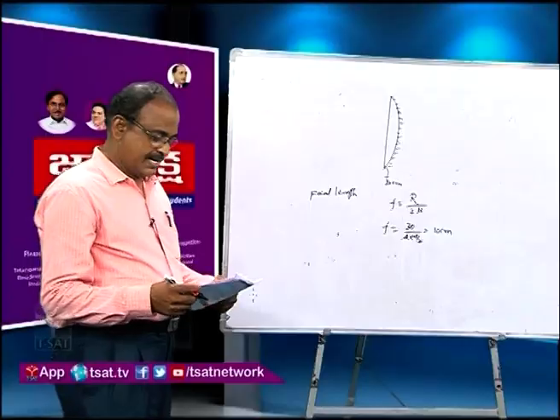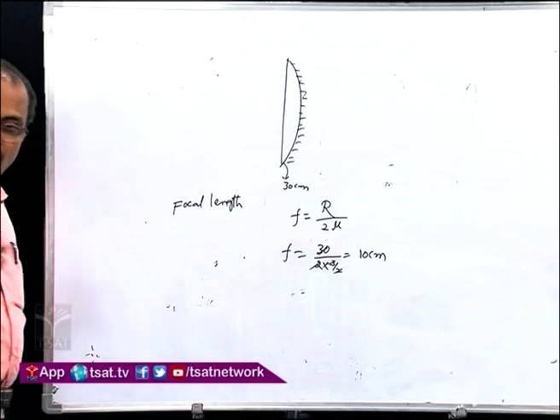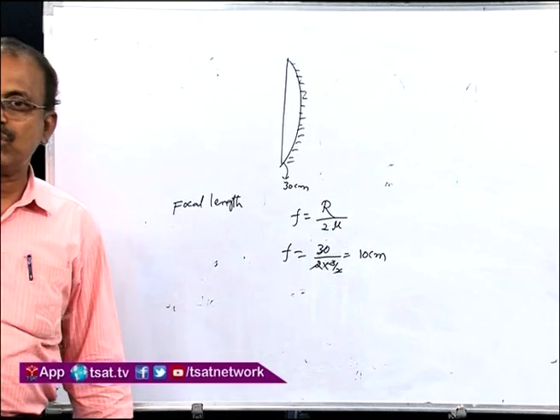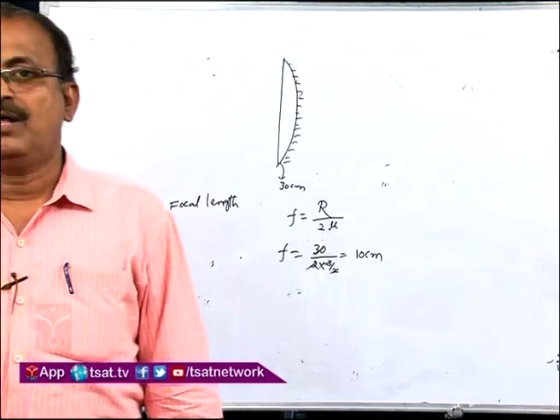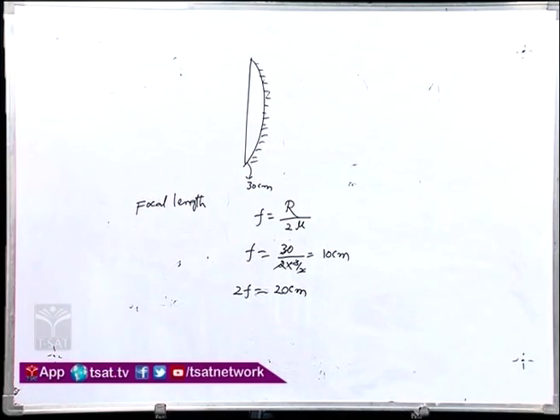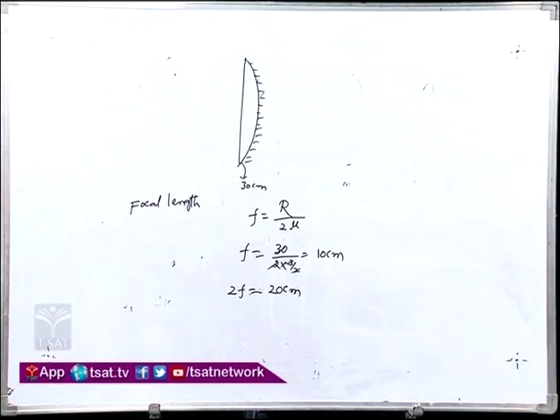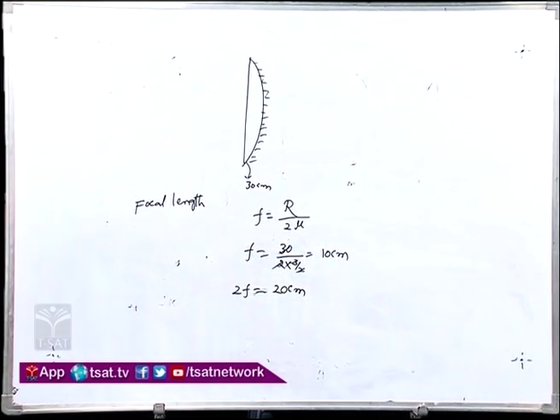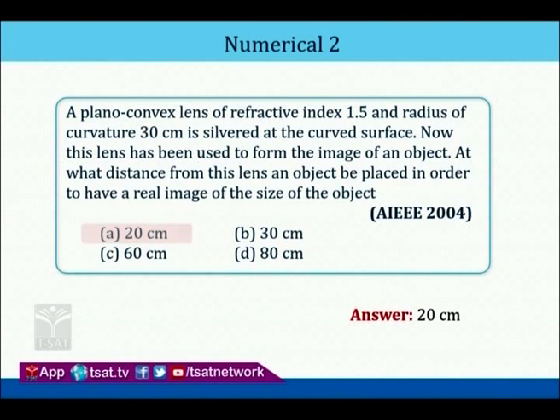Here we can take. Now, to form the real image equal to the size of the object, we have to take 2f. 2f is equal to 20 centimeters. So, the option is A. Here option is A. Answer is 20 centimeters.